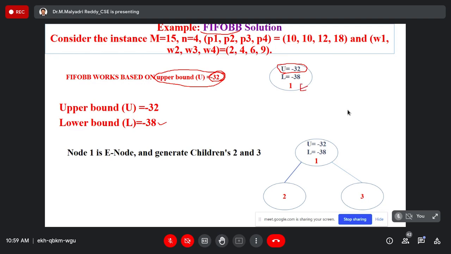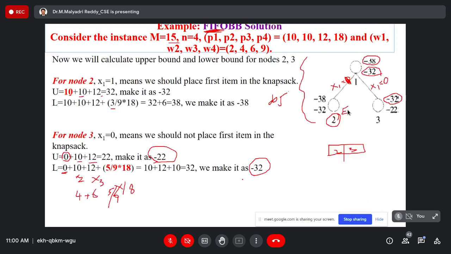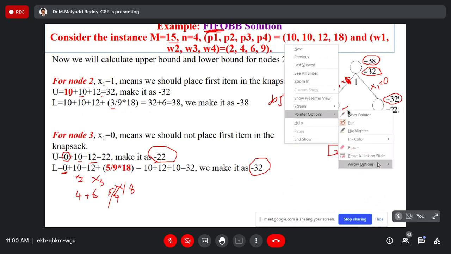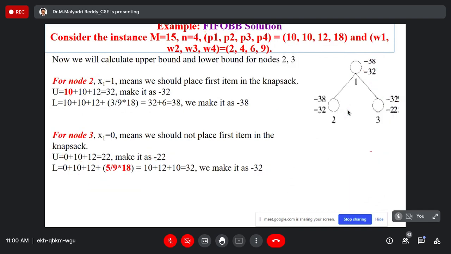Okay, so now first node becomes the E node. That means ready to explore the nodes. So when it becomes the E node, what are the live nodes? 2 and 3 are the live nodes. Next I have to calculate the boundary values for 2 and 3 nodes. ఇక్కడ ఏమైనా కన్ఫ్యూజన్ ఉందో నీకు ఎలా క్యాలిక్యులేట్ చేయాలన్నది?